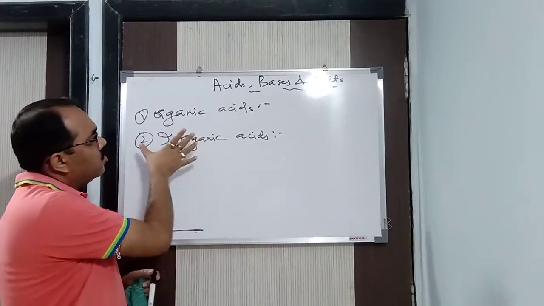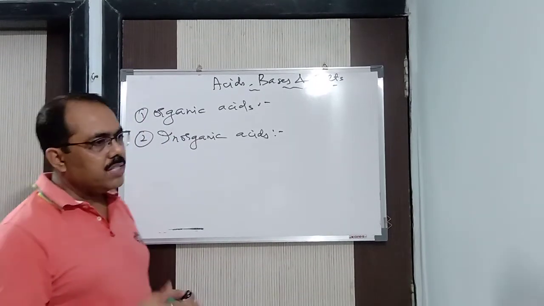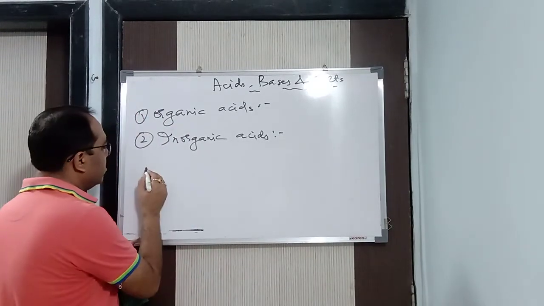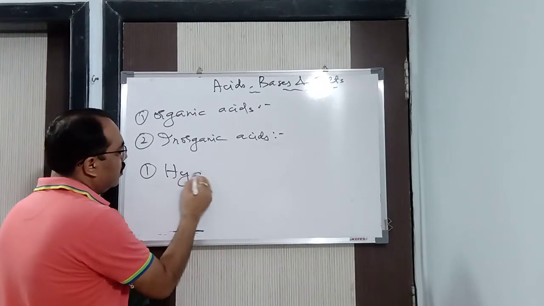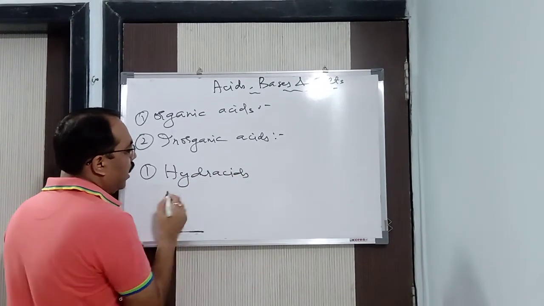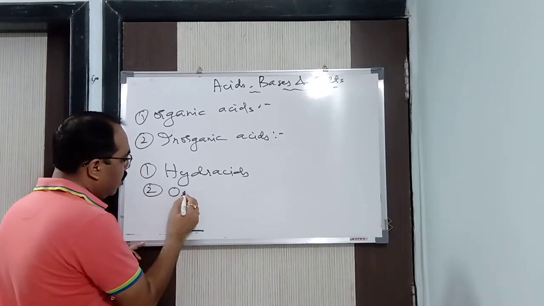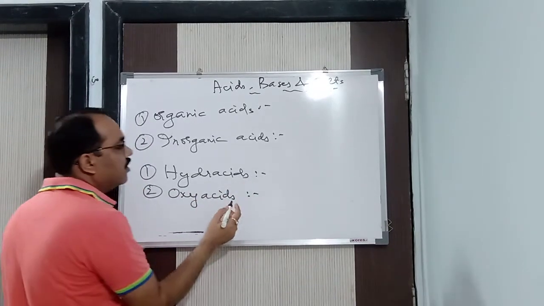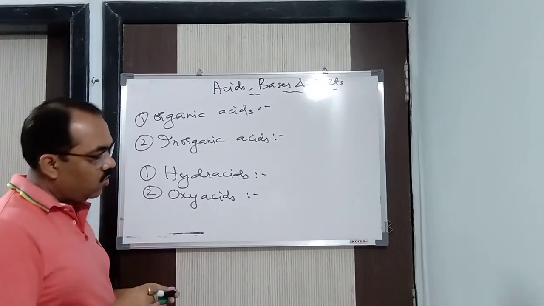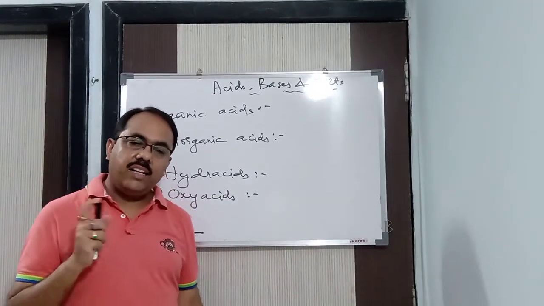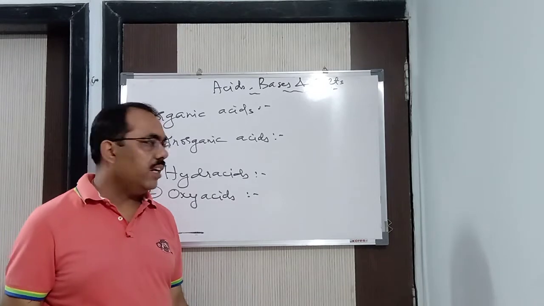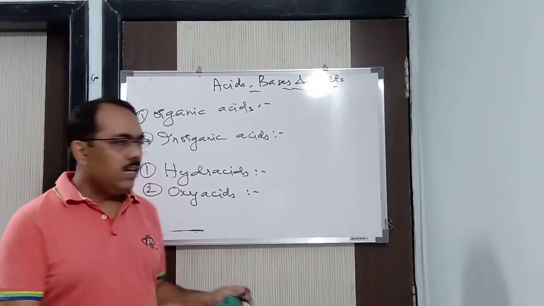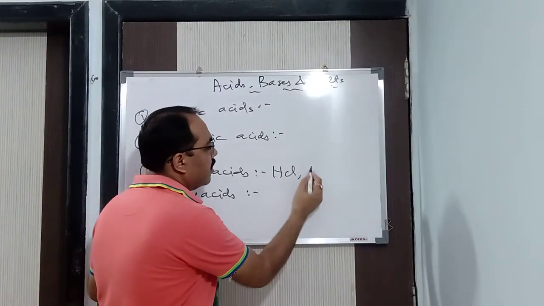That is upon the source. Next, on the basis of composition, we have the first one, hydra acids, and the second, oxy acids. Now, hydra acids means it contains hydrogen. No, all acids contain hydrogen. Hydra acid means apart from hydrogen, it contains a non-metallic element. For example, HCl is a hydra acid.